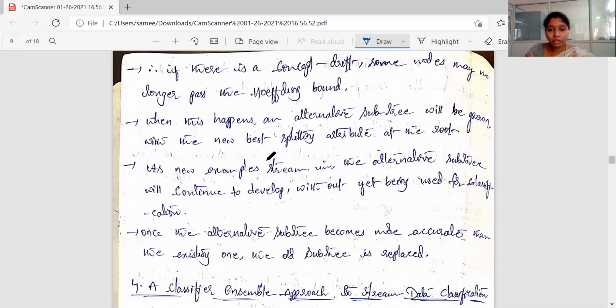Whenever there is a concept drift, that particular node is inactivated gradually, and with respect to the newly added data, a subtree is created at that node. Once the subtree is formed perfectly, the old subtrees can be removed from the tree.